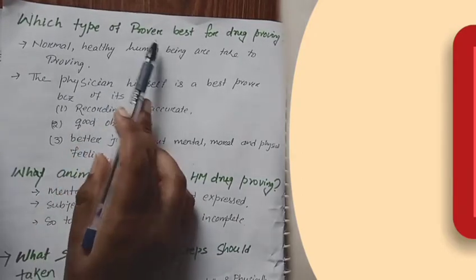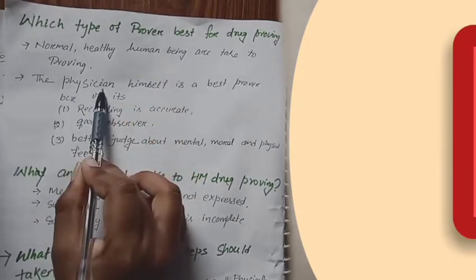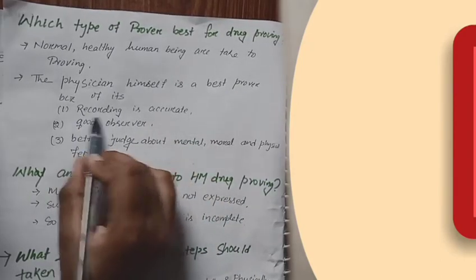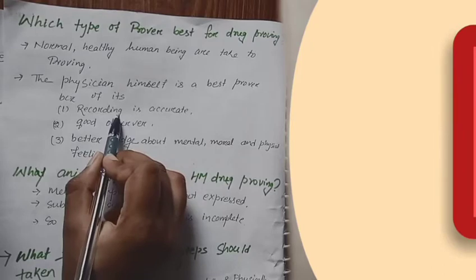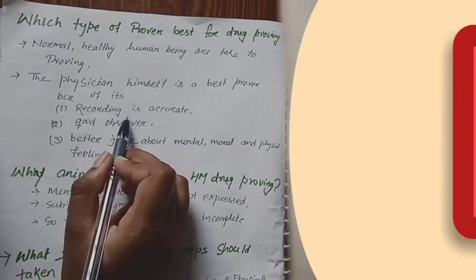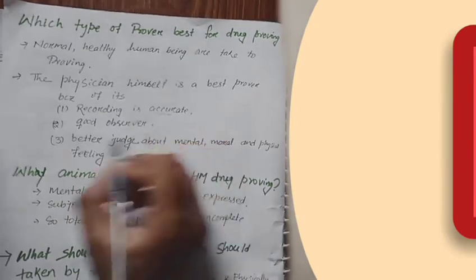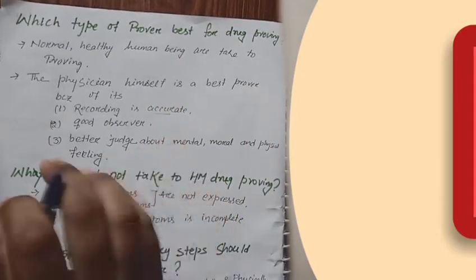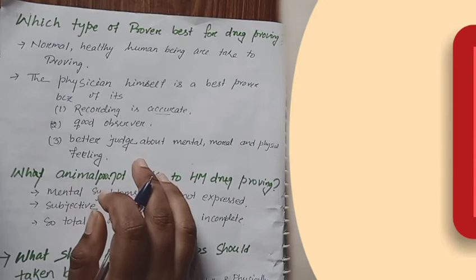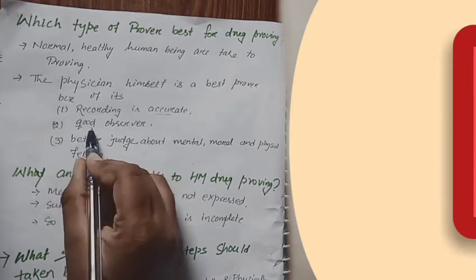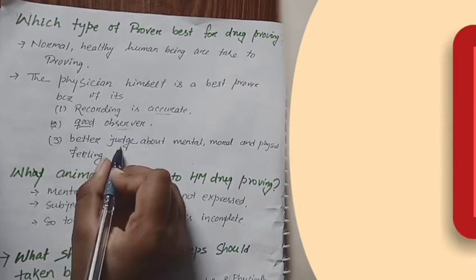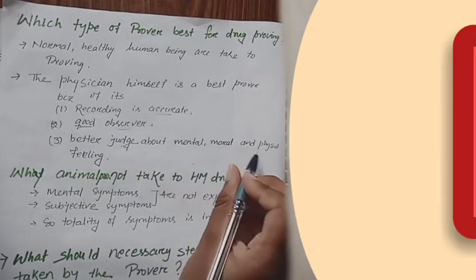And what is the best prover? The physician himself is the best prover. Why? Because they make the recording accurate, meaning the symptoms recorded in the record copy are accurate, and no mixture is present. The physician himself is a good observer, intelligent, and a better judge of the mental, moral, and physical